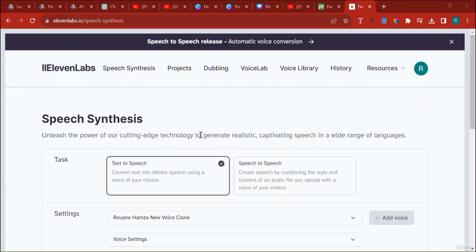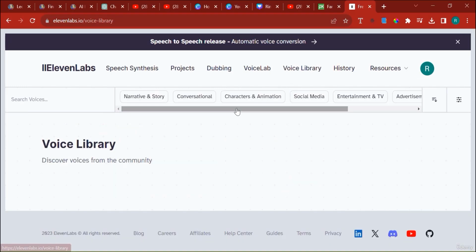Lecture in which I'm going to show you around 11 Labs. If you go to the link in the resource of the lecture, you'll find 11labs.io, access it. From there, if you go to 11 Labs' voice library, you can find plenty of voices.